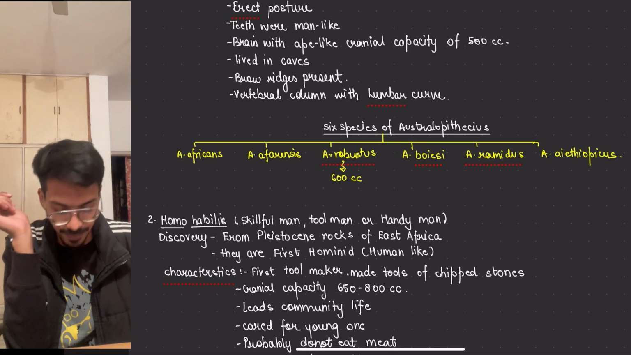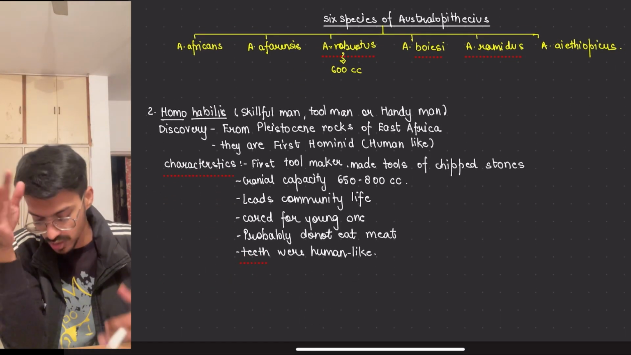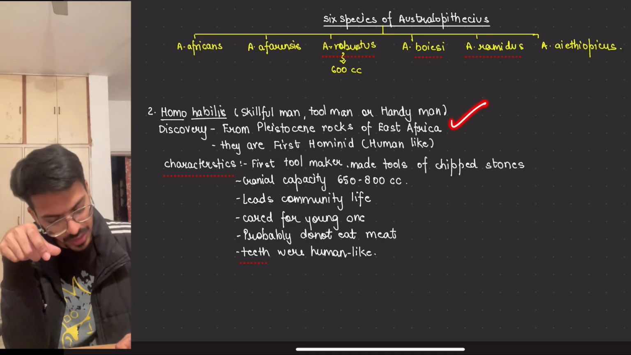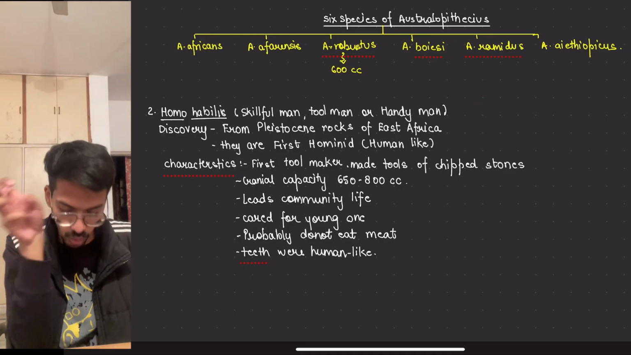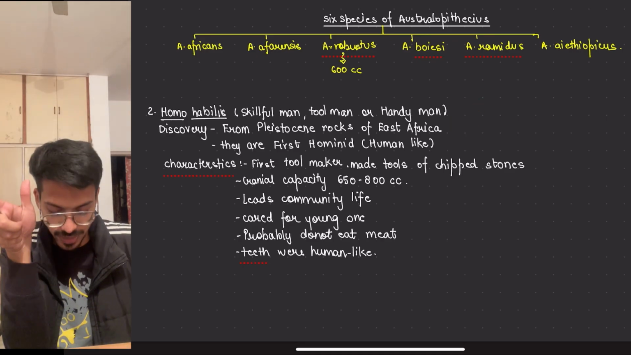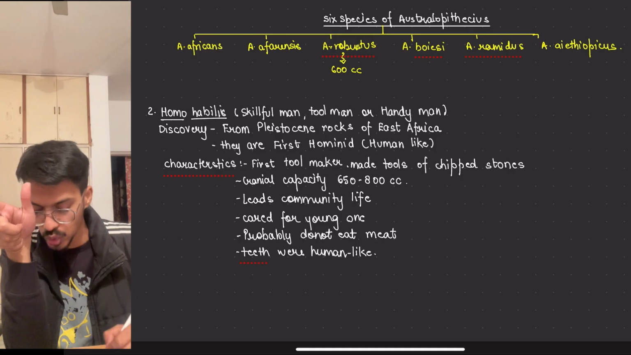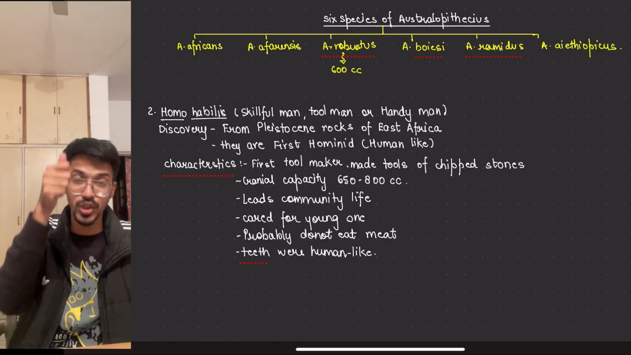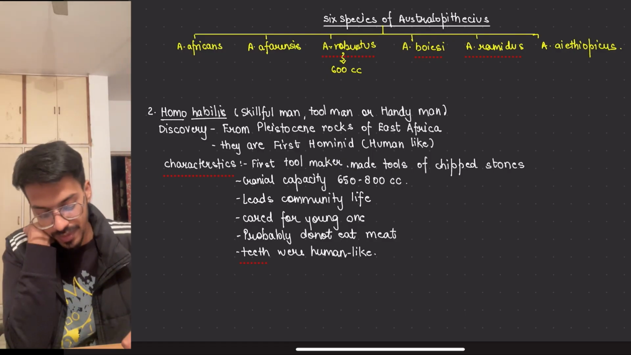Okay, that we will learn it. Coming up to the next one, that is Homo habilis. We found this in East Africa. They are the first hominid, human-like. That's why the Homo genus is given to them. They are the tool makers. That's why they are also called handyman, because they were buried with their tools. And they were made up of stones.